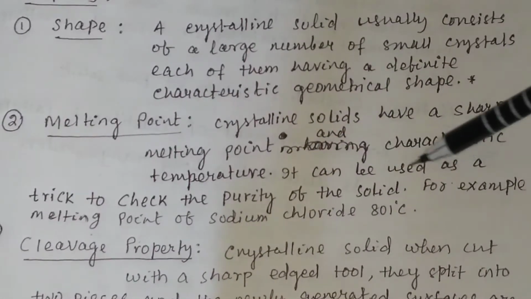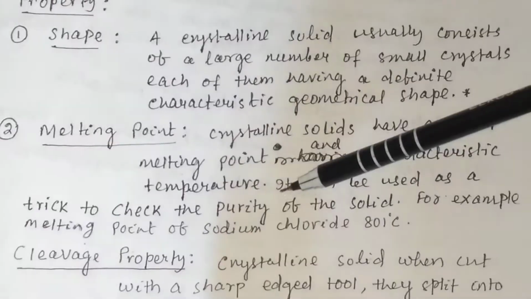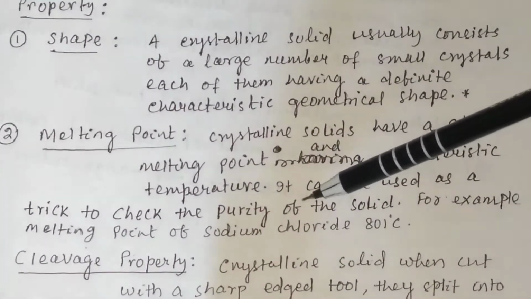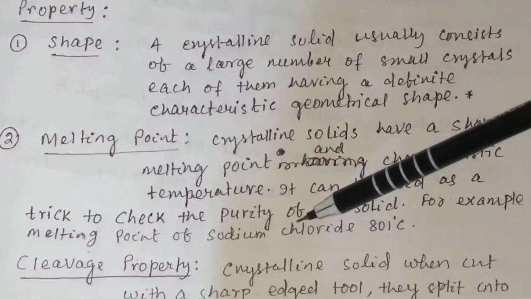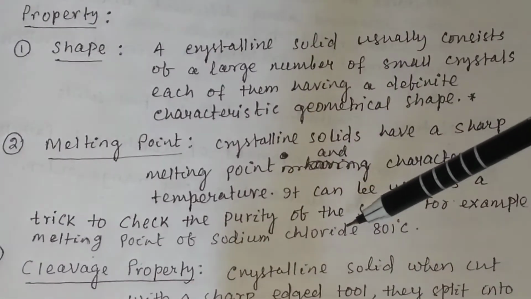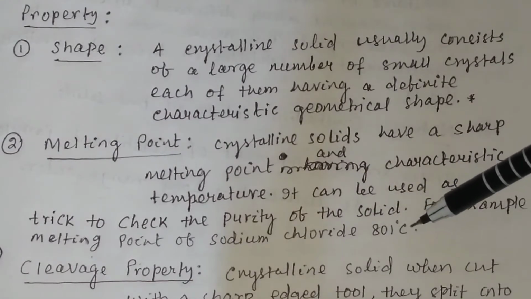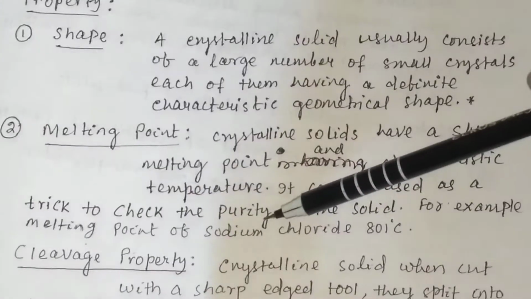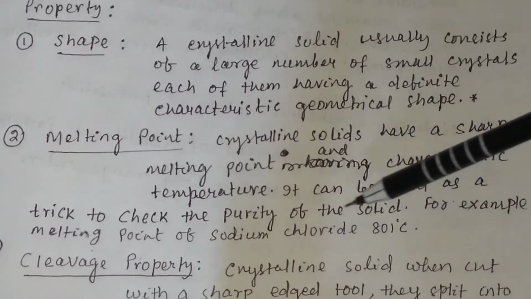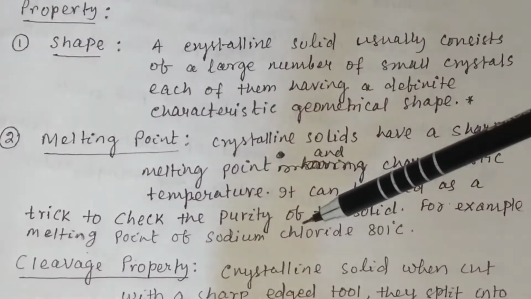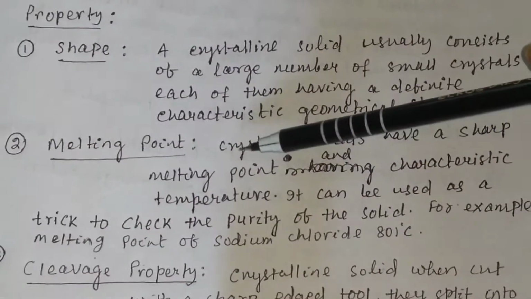It can be used as a trick to check the purity of the solid. For example, to test the purity of sodium chloride, we have to check its melting point. We know the melting point of sodium chloride is 801 degrees centigrade. If the sodium chloride melts at this temperature, then we may say that it is pure. So the purity of a crystalline solid can be tested from its melting point.